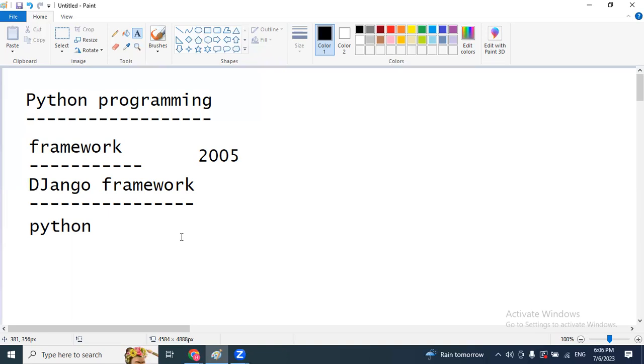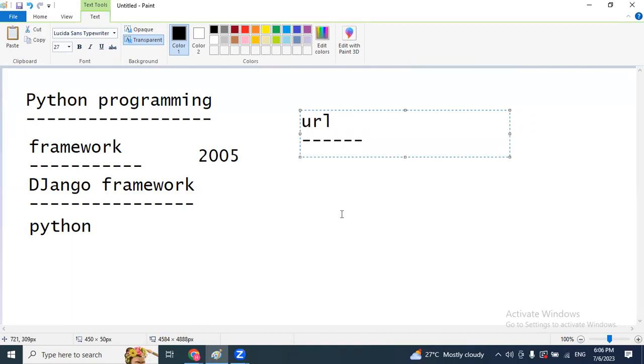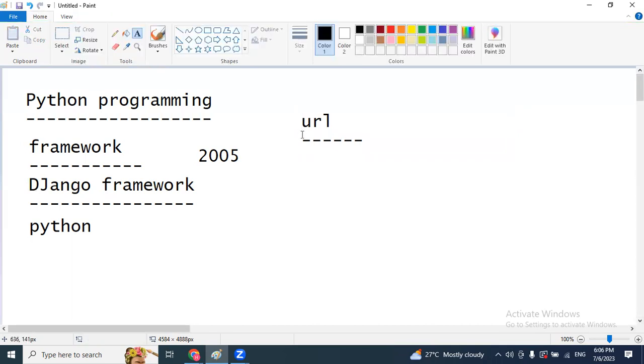Before leaving Django, first observe this. If we are going to develop any application by using Python and a framework, I will show you the backend structure. I'm a user, and I'm going to send one request, nothing but entering one URL in my browser. For example, here I have entered www.abc.com.